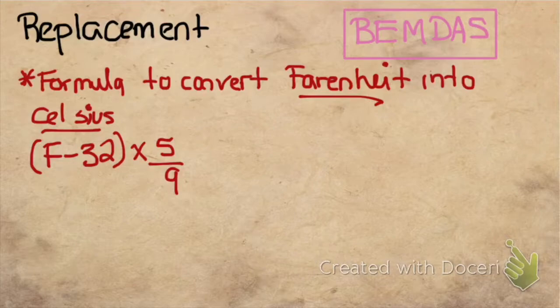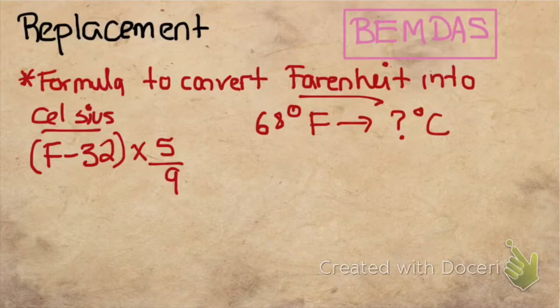I always use this formula that I've given you. The formula is that whatever you get in Fahrenheit, you subtract 32 from it, and then you multiply it by 5/9. So one example was, what if you were given 68 degrees Fahrenheit and you wanted to convert it into Celsius? What you do is called replacement. You would replace this F in my original formula with the 68.